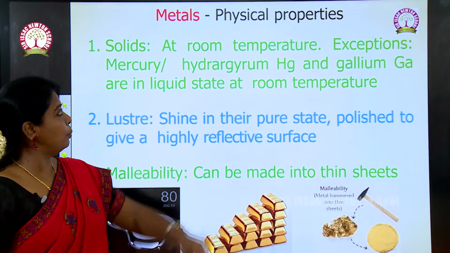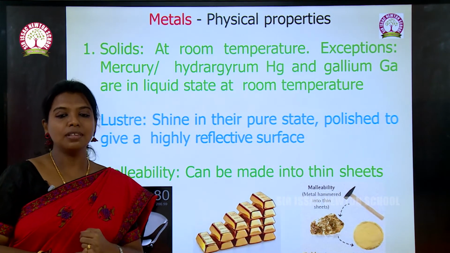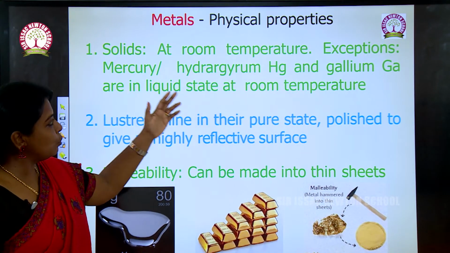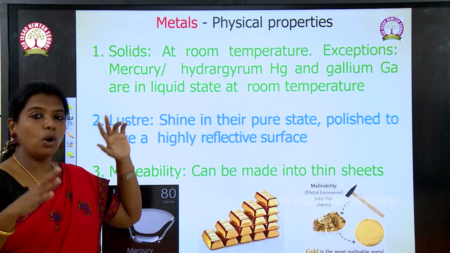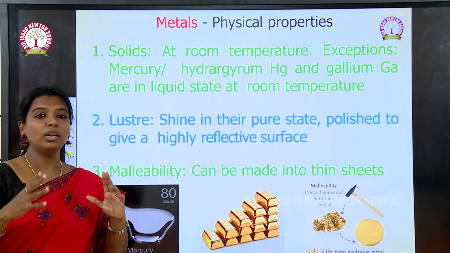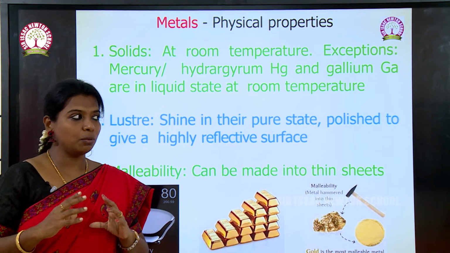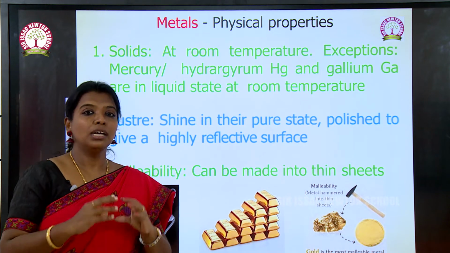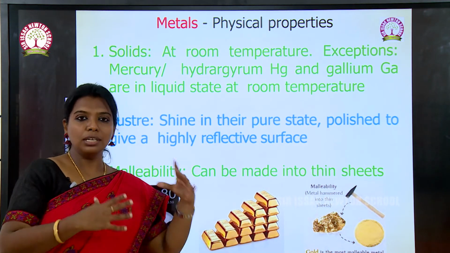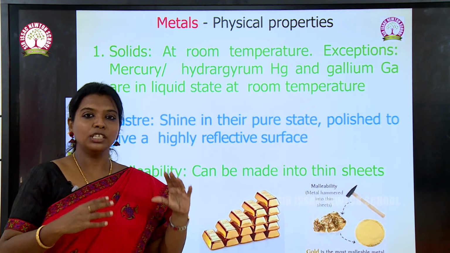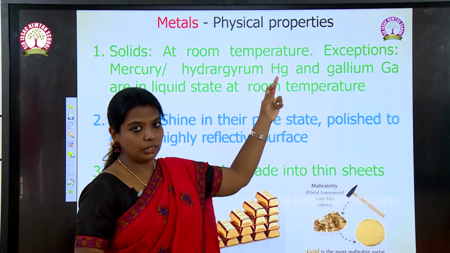What are the physical properties? First important property of a metal is that they are solids at room temperature, except mercury. All the other metals are in solid state. Only mercury is a metal which is in a liquid state. Okay, except mercury, all the other metals are solids. The symbol for mercury is Hg.